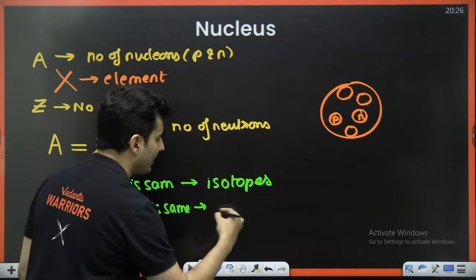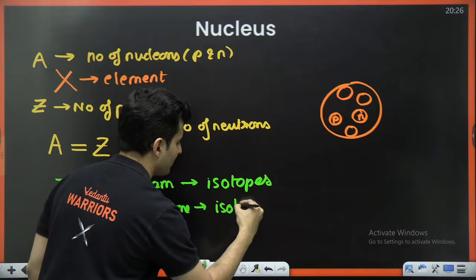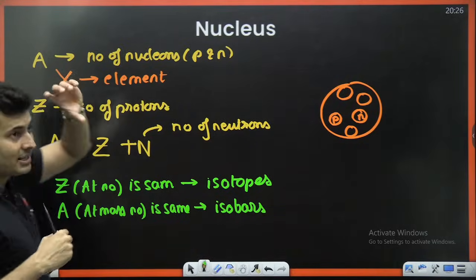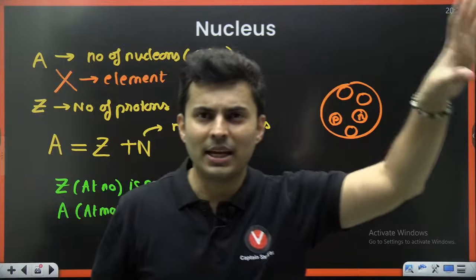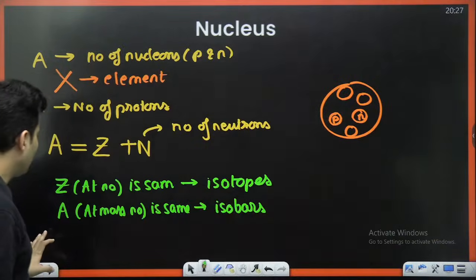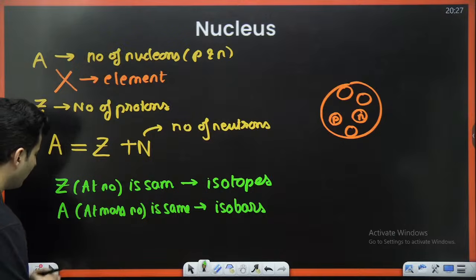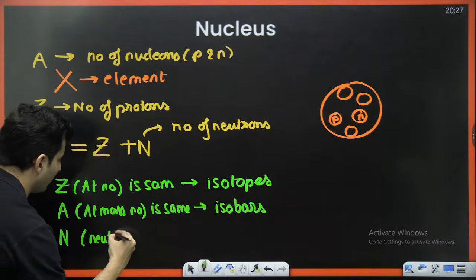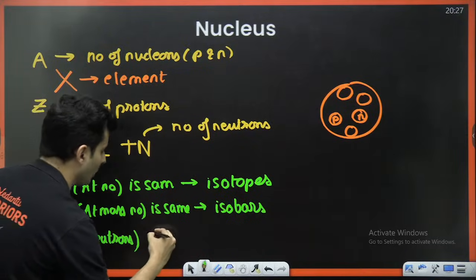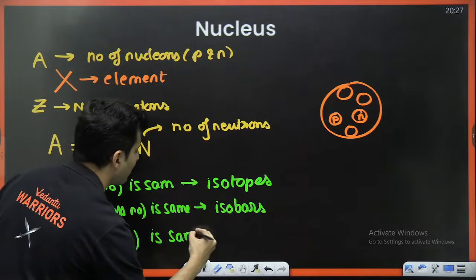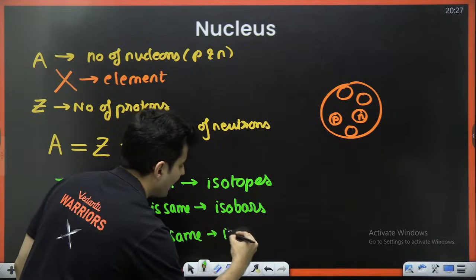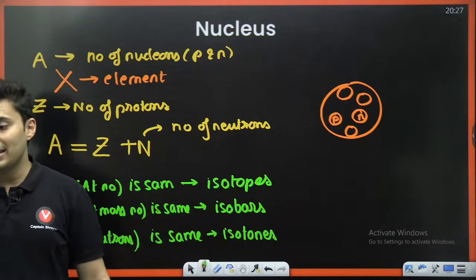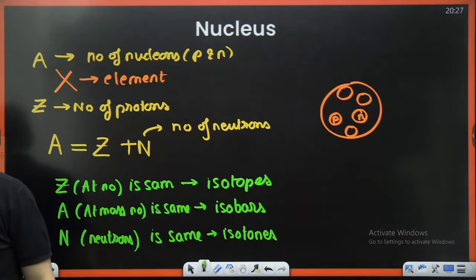Those elements are then called isobars. That means their top number is same. Okay, it could be anything. Similarly, if N, that is the number of neutrons, is same, then they are called isotones. Keep these things in mind, my dear students.